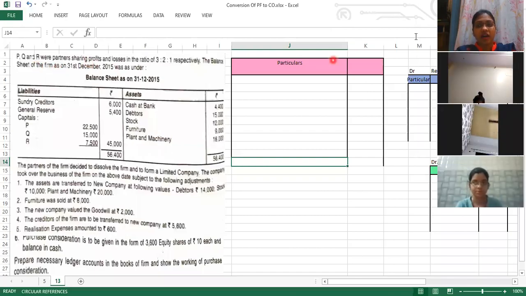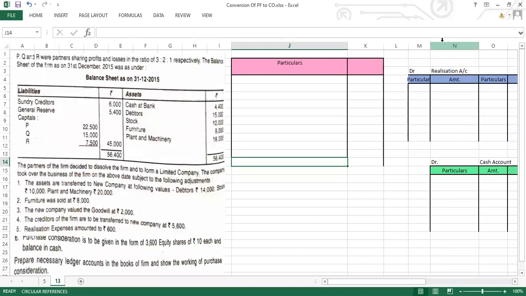P, Q and R were the partners sharing profit and losses in the ratio of 3:2:1 respectively. Now again we have three partners named P, Q and R, and their profit sharing ratio has been given to us, that is 3:2:1. The balance sheet of the firm as on 31st December 2015 was as under. They are following the calendar year, and 31st December is the last date. So on 31st of December they have given us the balance sheet.